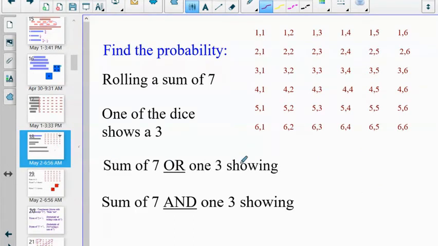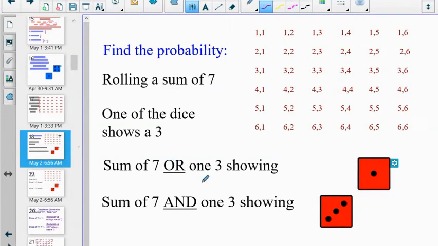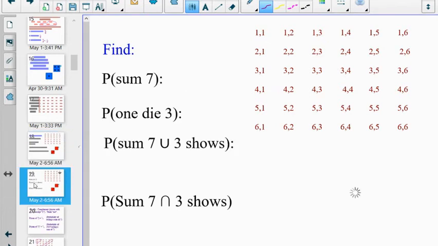That's all right. So let's take a look at some probabilities. We'll take a look at union and intersection. I could write the questions like this. On your homework assignment, you'll see some questions where it just says, what's the probability of rolling a sum of 7? One of the dice shows a 3. Or I may use this notation.